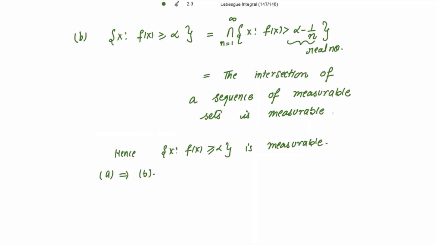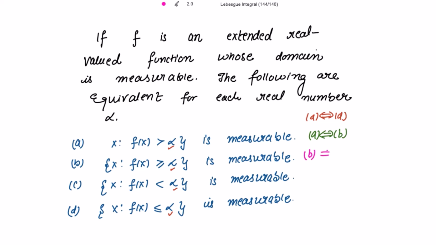Remaining is to show that B is equivalent to C. For that, we have to show that B implies C and C implies B, right? So now B implies C. What is the C part? All those x for which f of x is less than alpha, right? And what is the B part? All those x for which f of x is greater than or equal to alpha. Now I have the opposite signs over here. I can now subtract the set from the domain.